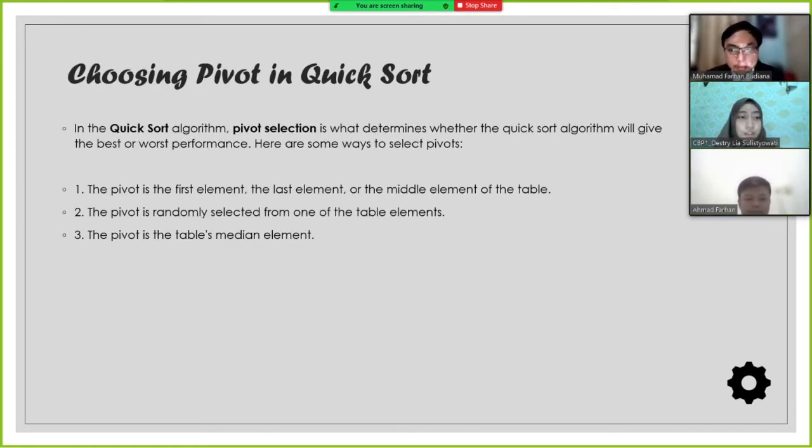Choosing pivot in quicksort. In the quicksort algorithm, pivot selection is what determines whether the quicksort algorithm will give the best or worst performance. Here are some ways to select a pivot. 1. The pivot is the first element, the last element, or the middle element of the table. 2. The pivot is randomly selected from one of the table elements. 3. The pivot is the table's median element.